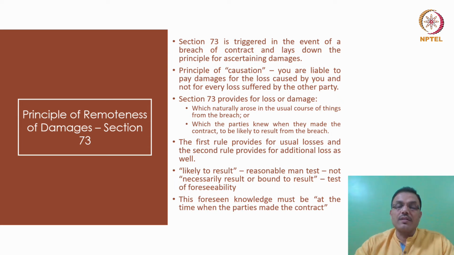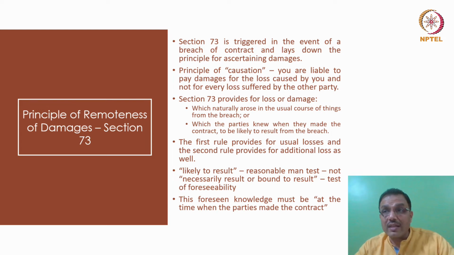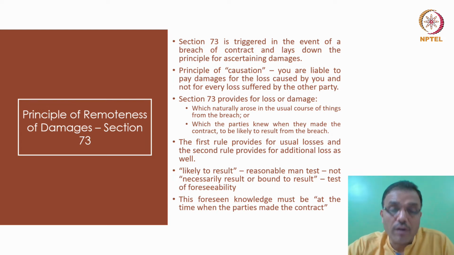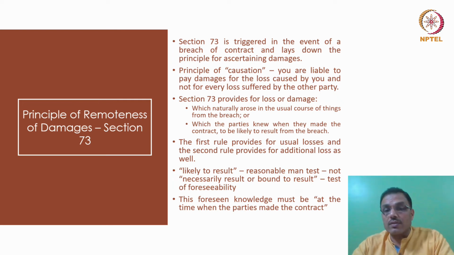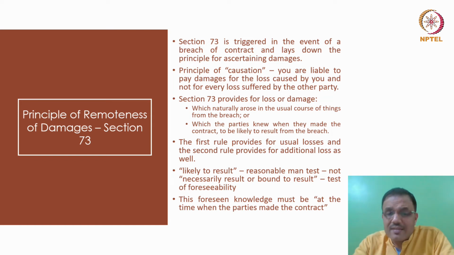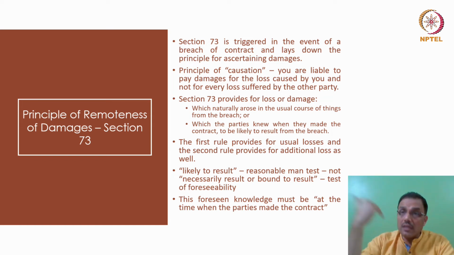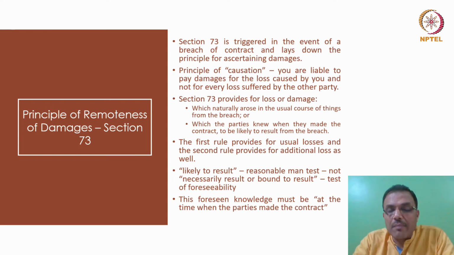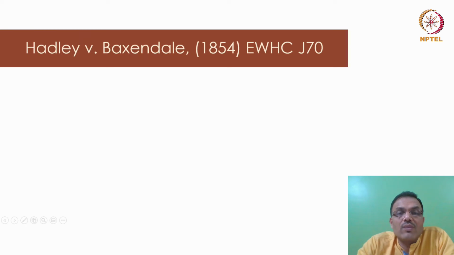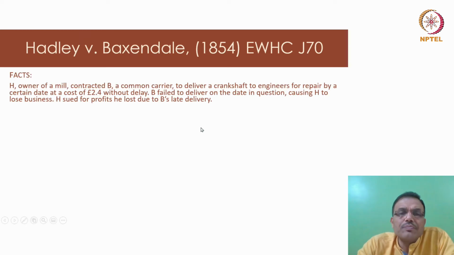And what is important is that this foreseeability of the kind of losses that can be anticipated for the other party must be assessed at the time of the contract, not at the time when the breach occurs. So when I made the contract, can I actually foresee that this is the loss that can happen to the other party? If yes, or if it's not foreseen but it is communicated, then I shall be liable for it, not otherwise. Now, a couple of cases that one would want to look at is this Hadley versus Baxendale rule.